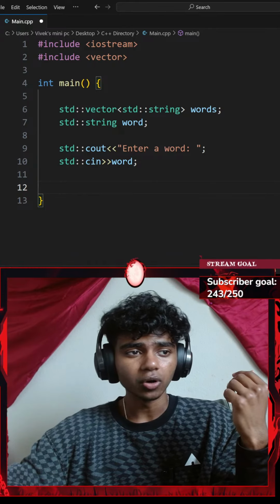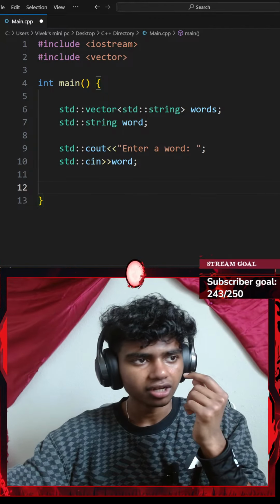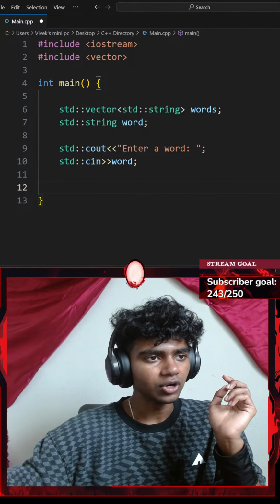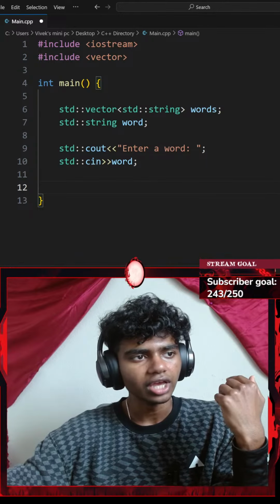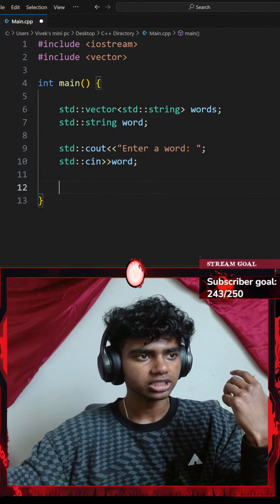For each word, also print the word reversed. There we go, guys, the lag's gone. Okay, then print the words in reversed order. Okay, for each word, also print the word reversed.